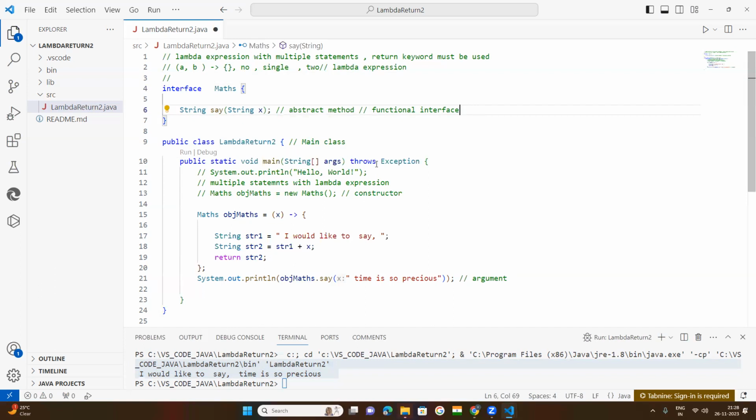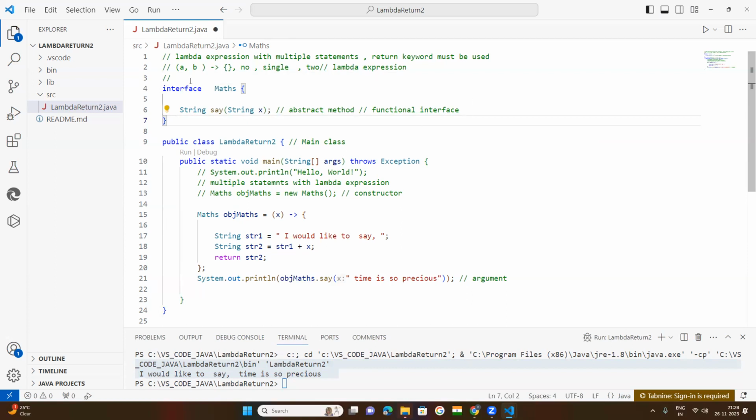Lambda expressions are mostly used along with functional interfaces, to write less code, and they will be implemented with collections of objects.